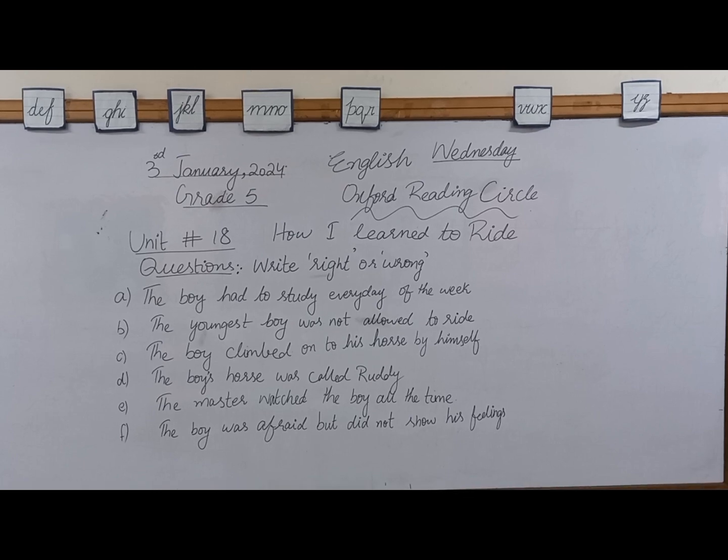The B statement says the youngest boy was not allowed to ride. Yes, of course. The youngest boy means the writer, who was telling his own story of how he learned to ride. He was not allowed to ride because he was the smallest one. He was very little at that age when he was asking his father to send him also for learning it. So this statement is correct. This statement is true, so you will write right, R-I-G-H-T, in front of it.